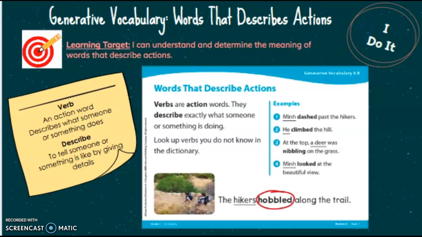At the top, a deer was nibbling on the grass. Nibbling is a verb. It's an action word. A deer was doing the action.